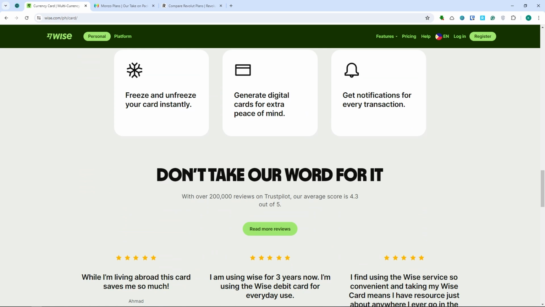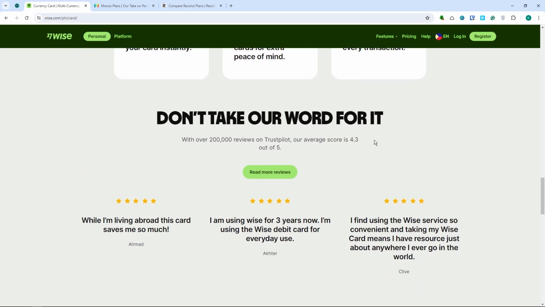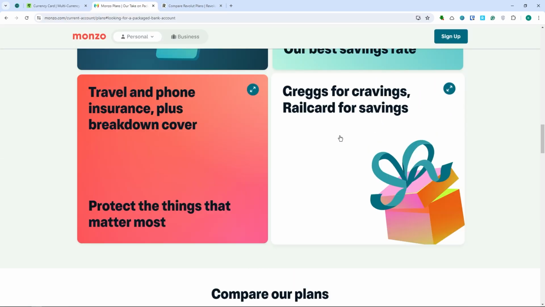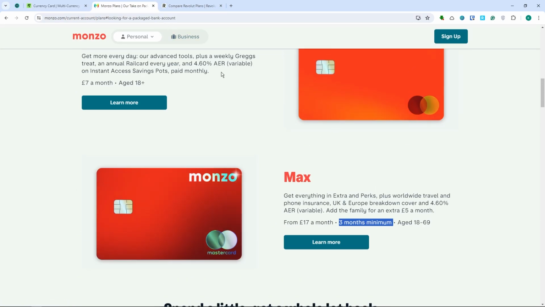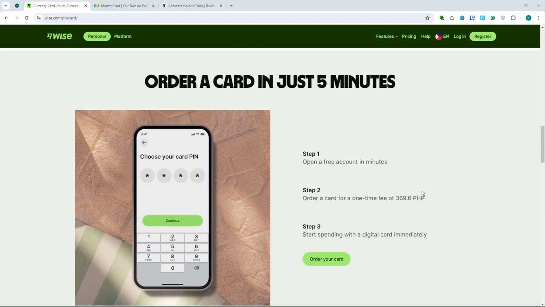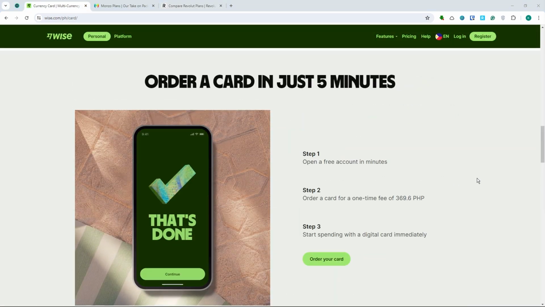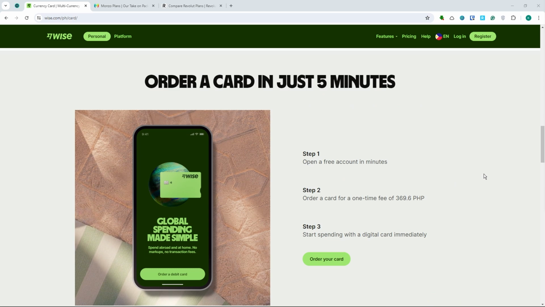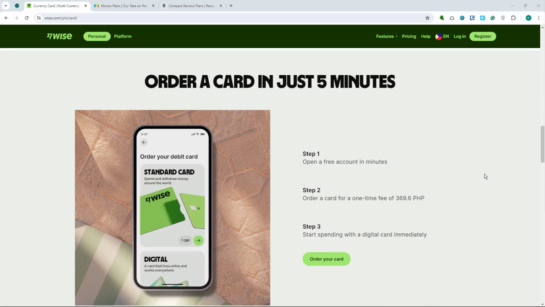And now let's head into the conclusion. The choice between Monzo, Revolut, and Wise ultimately depends on your specific financial needs. If you prioritize user experience and budgeting, then Monzo is number one for you. But if you want extensive international features, then Revolut is definitely your champion. And if international money transfers are your primary concern, then Wise is definitely a reliable and cost-effective solution.